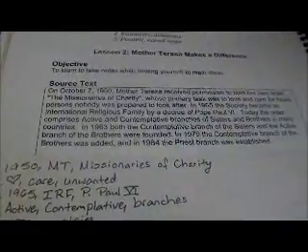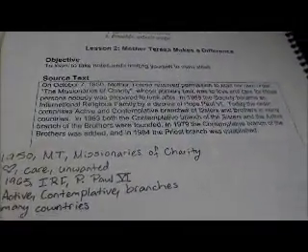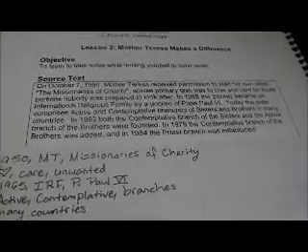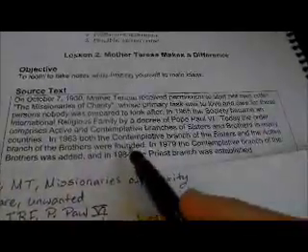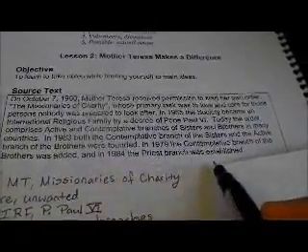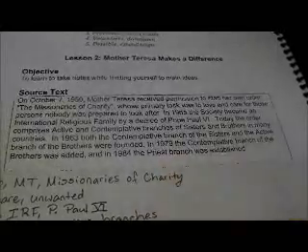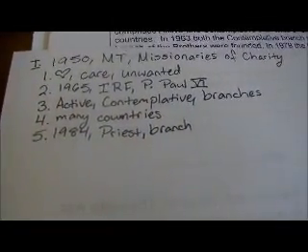Now, after that, we have a lot of dates, when things were founded, when things got started, and while those are important, those are not details that I personally want to add into the paragraph that I'm going to be writing. So what I'm going to do instead is take a look at the last detail here. In 1984, the priest branch was established. We haven't talked about this priest branch before, so I want to make sure I write it down. So let's go ahead and do that. 1984, priest branch. Now from this keyword outline I've created, I can recreate the sentences on my own without ever needing to look at the source text again.